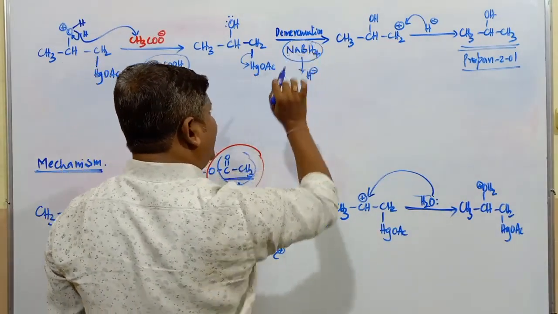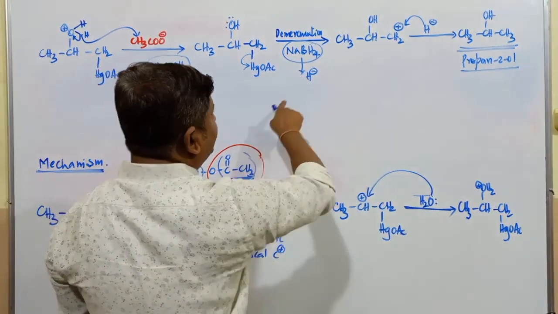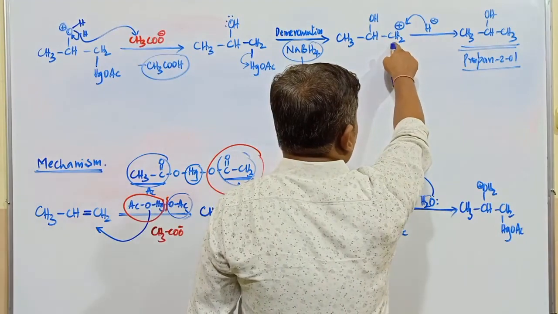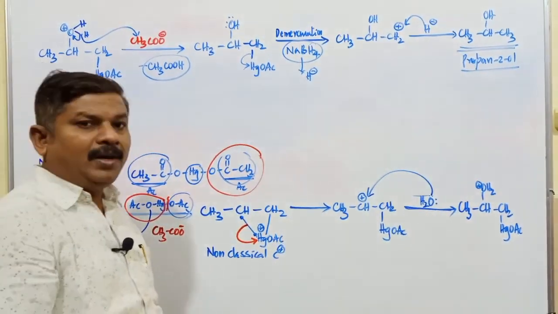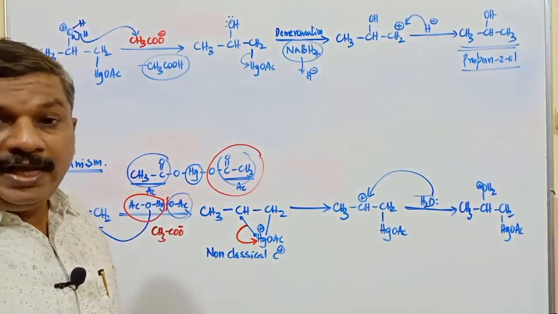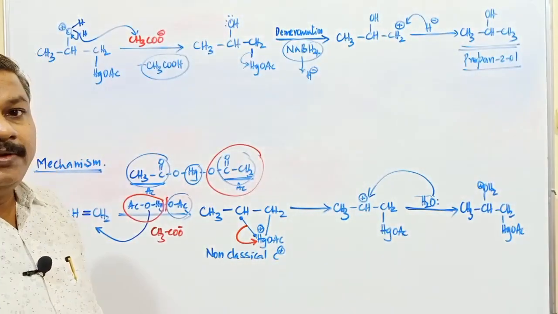Now demercuration takes place in presence of what? Sodium borohydride, which is acting as a good reducing agent, which releases H minus ion that acts on this positively charged carbon atom to convert into the respective alcohol compound. So this is the process of conversion of alkene into alcohol by using oxymercuration and demercuration process.